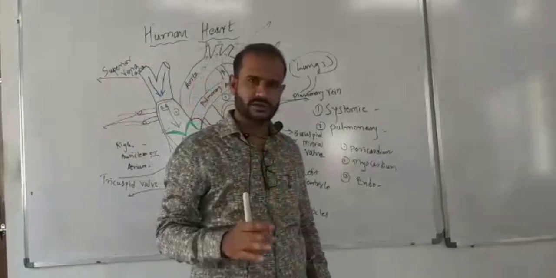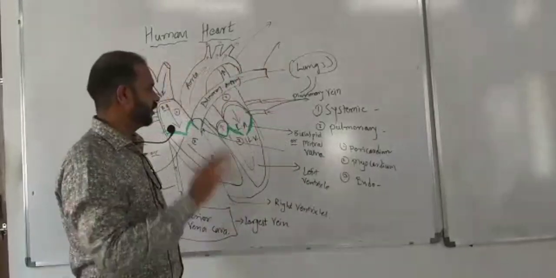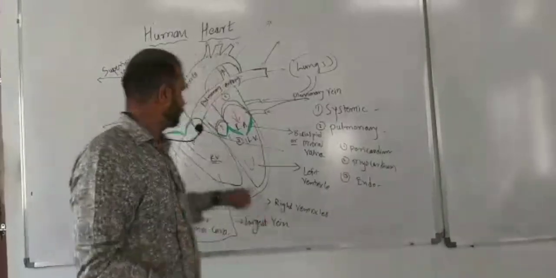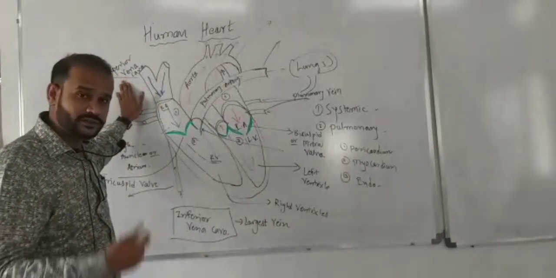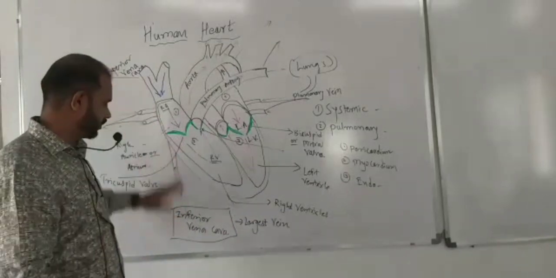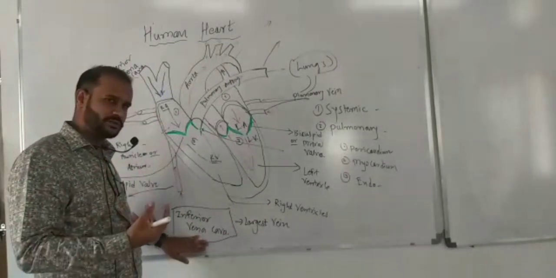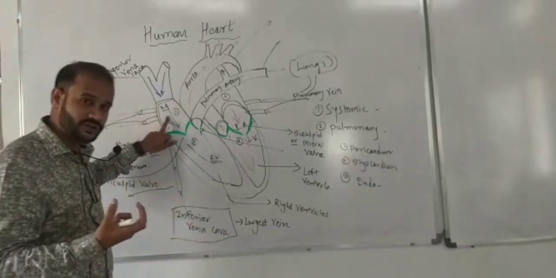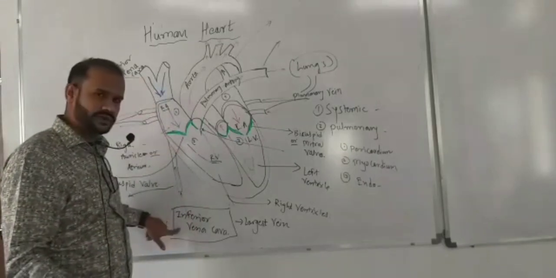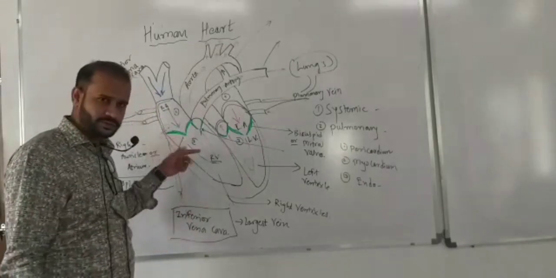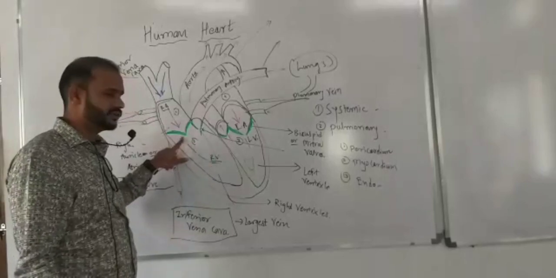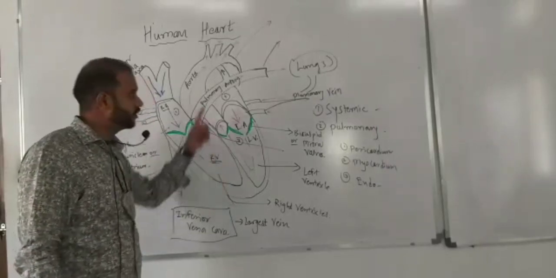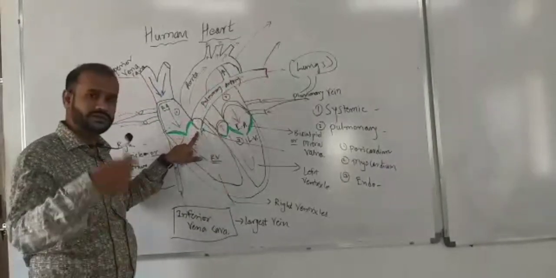This is general, common and basic information of the heart. What do you have to understand right now? What to remember? Superior vena cava carries deoxygenated blood from the upper body parts. Inferior vena cava carries deoxygenated blood from the lower body part. Right auricle receives the deoxygenated blood from superior and inferior vena cava. Okay. Which valve is present between the right auricle and right ventricle? That is tricuspid valve. And from right ventricle, it goes to the lungs. Which valve is present there? We'll see in the next lecture.